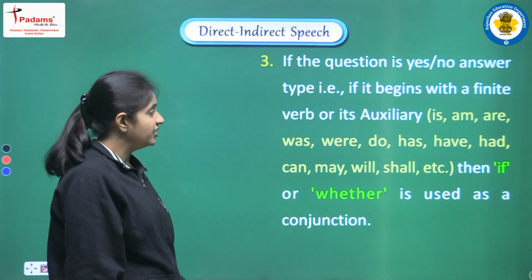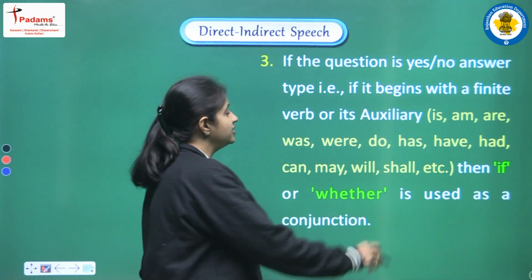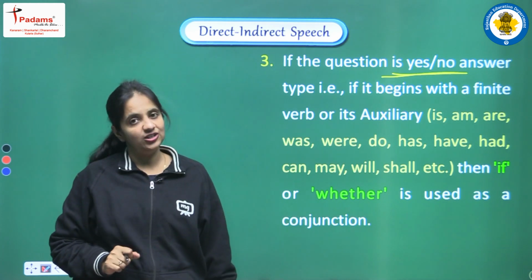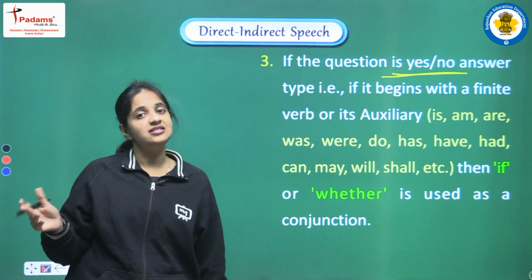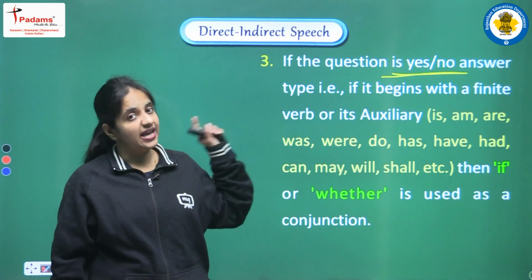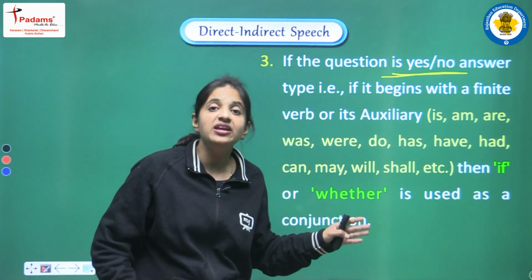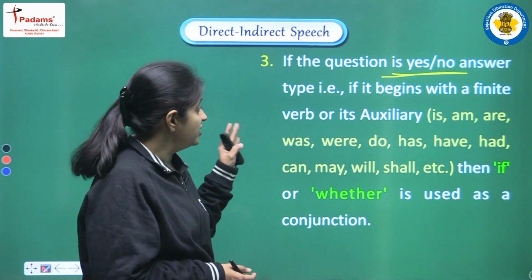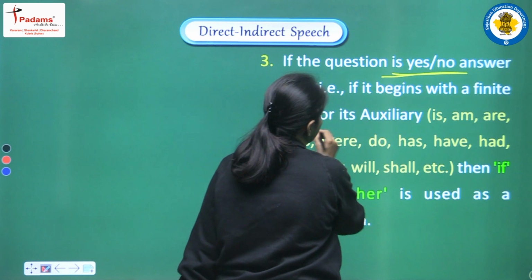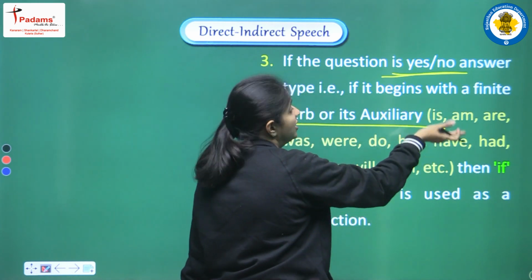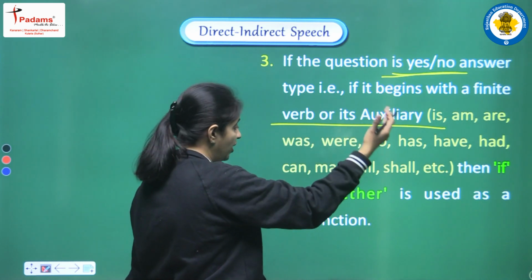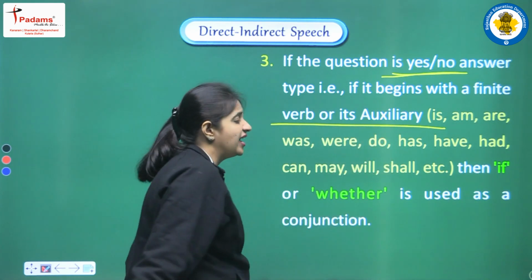If the question is yes no answer type. So this is the second category that we have discussed, that there were two types of interrogative sentence. The first type was in which we are having any WH word. The second type is in which we are having yes no type question. So yes no type question means a question that begins with a verb, or we can say auxiliary verb, like is, am, are, was, were, do, has, have, had, can, may, will, shall, etc.